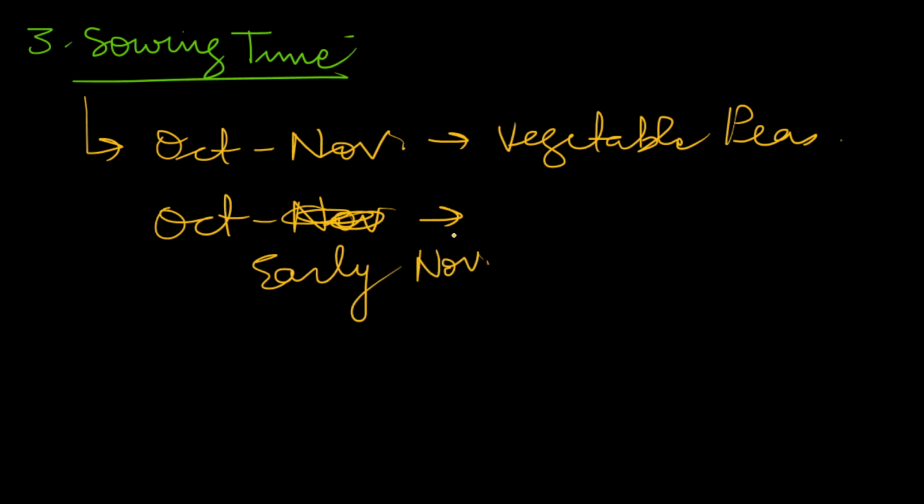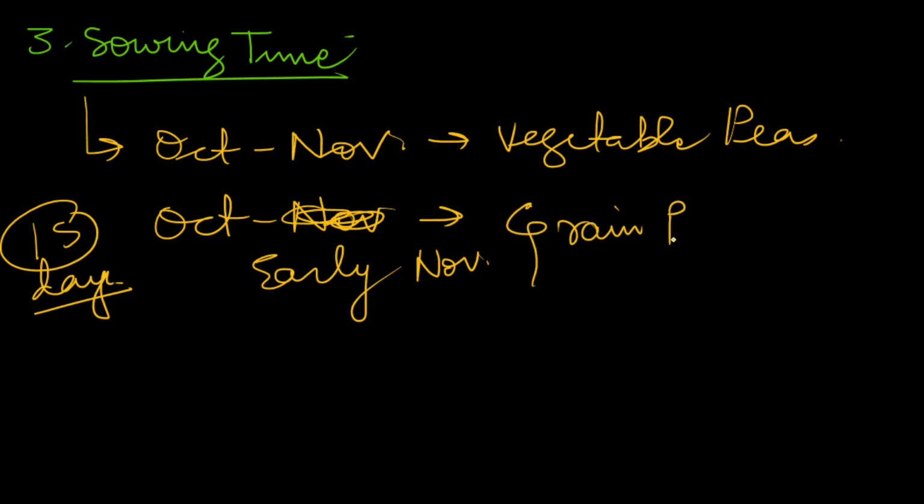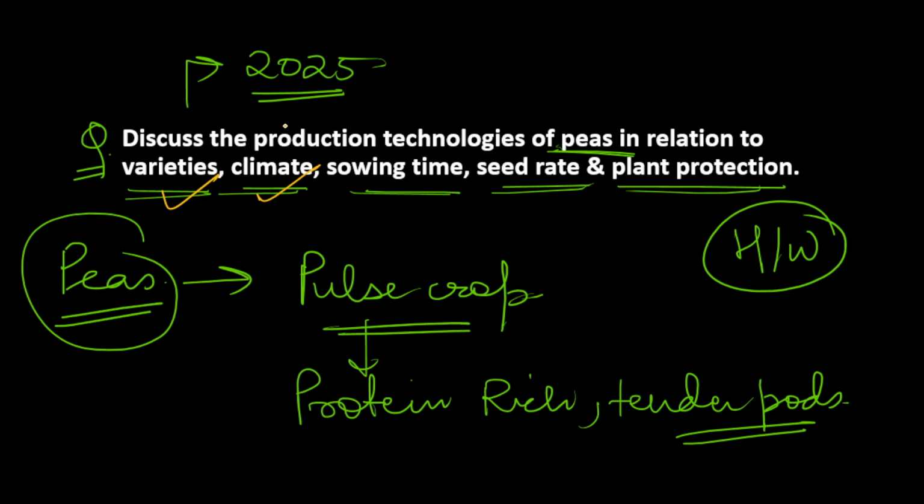It can be sown 15 days earlier as compared to vegetable pea. This is grain peas. So if you know the sowing time of Rabi crop, you can write it. In South India also it is sown in November to December time. So this is the sowing time of pea. I hope you understand the sowing time.